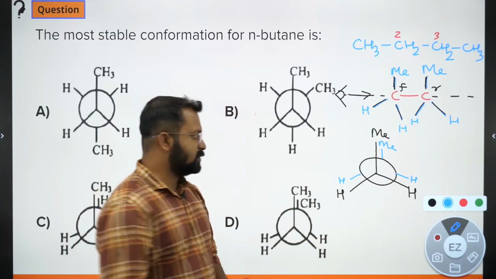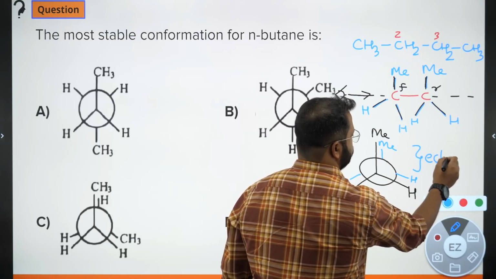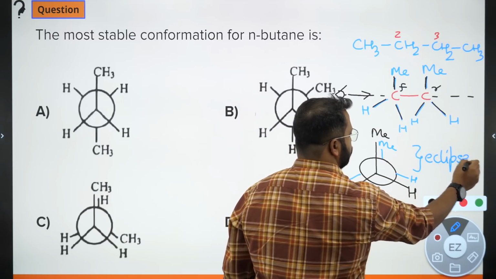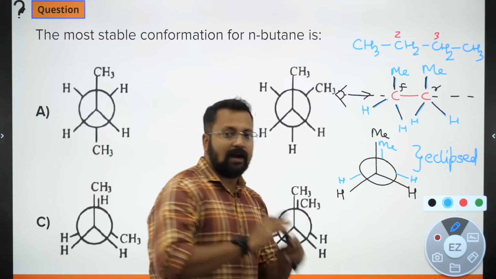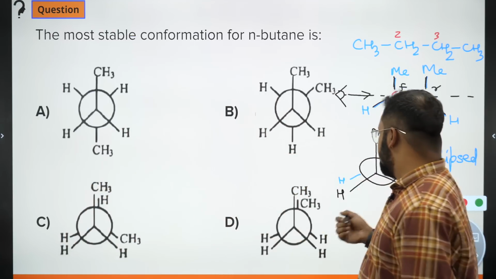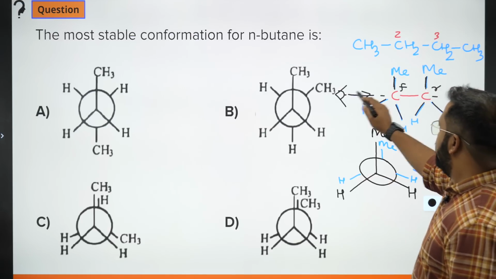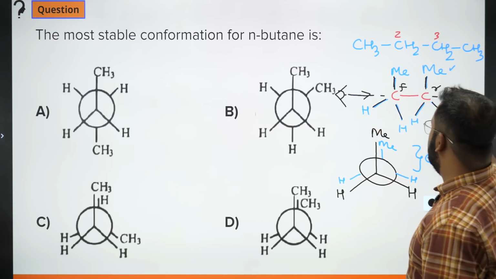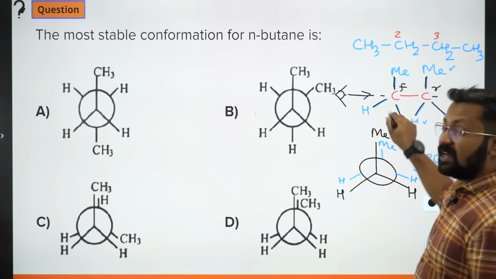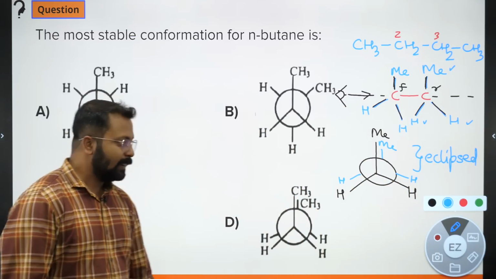This is known as eclipsed. It is completely eclipsed. Methyl is behind methyl, hydrogen is behind hydrogen. If I'm looking from here, I would not be able to see the rear groups, only the front groups, because it is completely eclipsed.